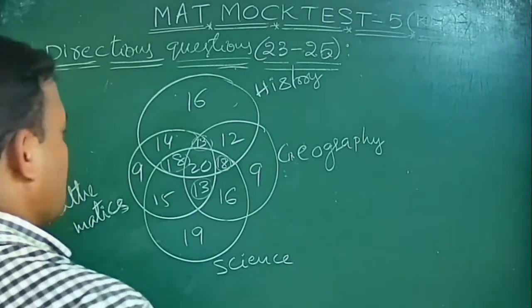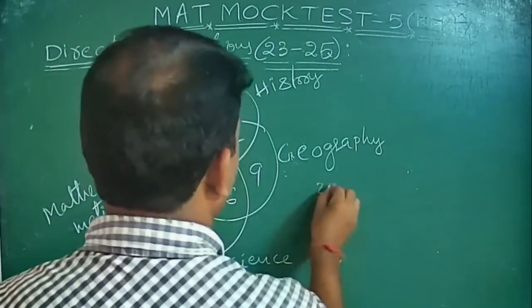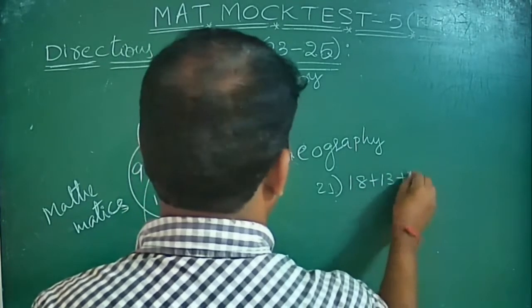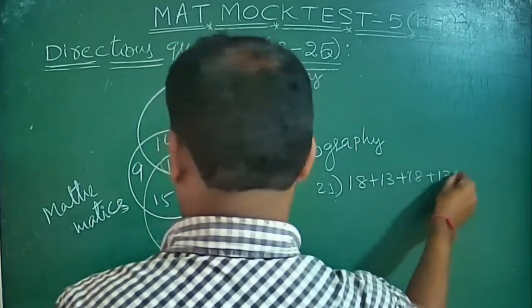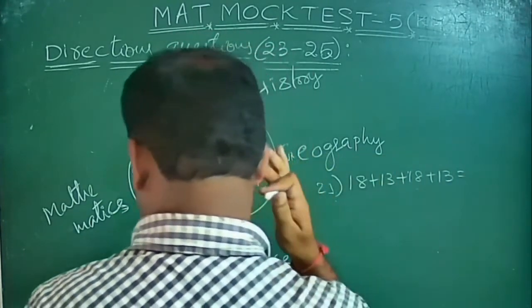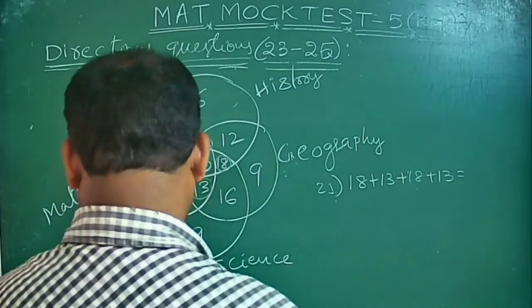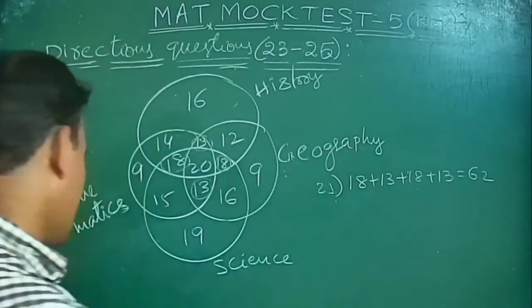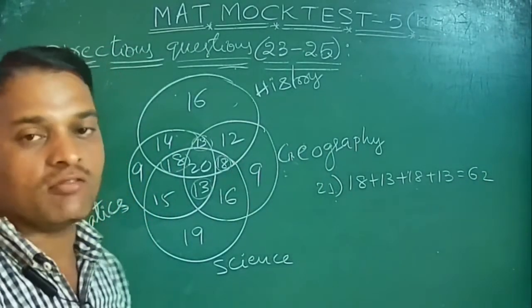So the 23rd question is nothing but 18 plus 13 plus 18 plus 13. So you will get the answer 62. So option 1 is the answer.